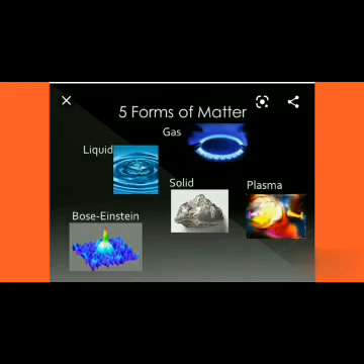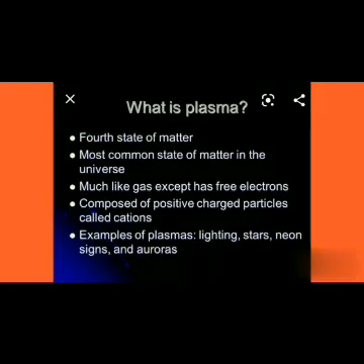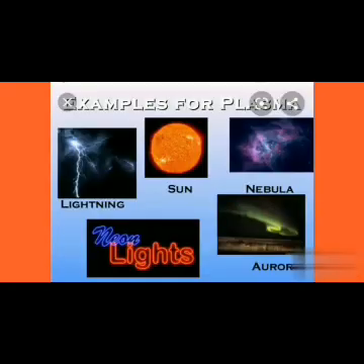Now let's see some interesting facts about matter. There are not only three states of matter. There are 5 forms of matter. They are solid, liquid, gas, plasma, and Bose-Einstein condensate. What is the plasma state? It is not a common state on Earth, but it may be the most common state of matter in the universe. See the examples of plasma state.